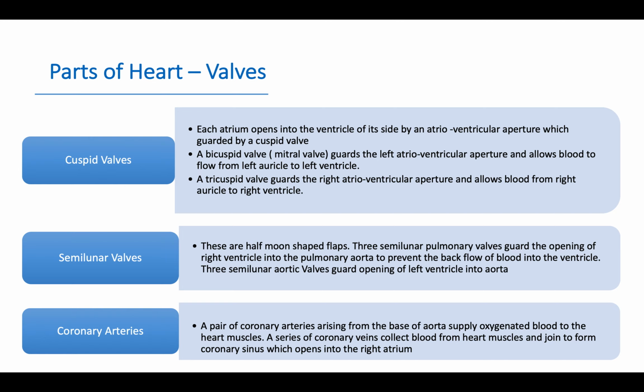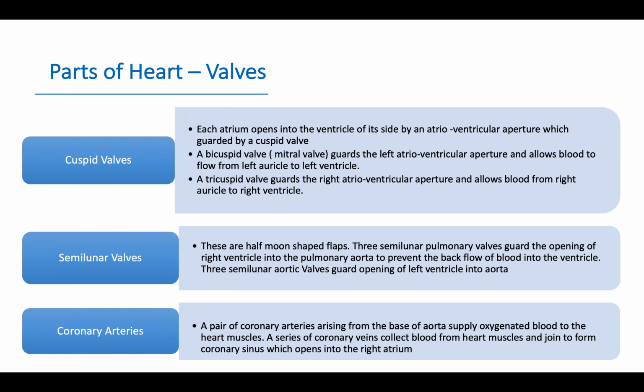Semilunar valves. Semilunar valves are half moon shaped valves. These are half moon shaped flaps. Three semilunar pulmonary valves guard the opening of the right ventricle into the pulmonary aorta to prevent the backflow of blood into the ventricle. Three semilunar aortic valves guard the opening of the left ventricle into the aorta.